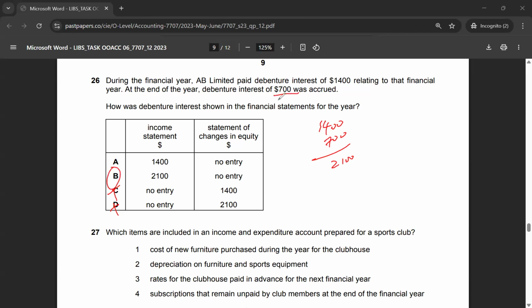We have to take into account the $700 which is accrued. We also need to take into account the $1,400 which was paid for that financial year, right? So it would be $1,400 plus $700, $2,100 in the income statement.